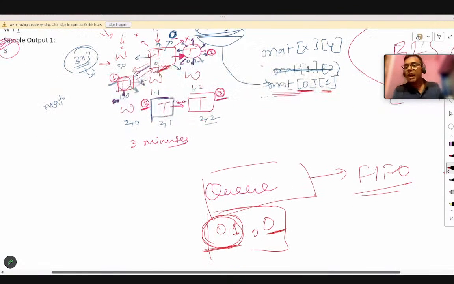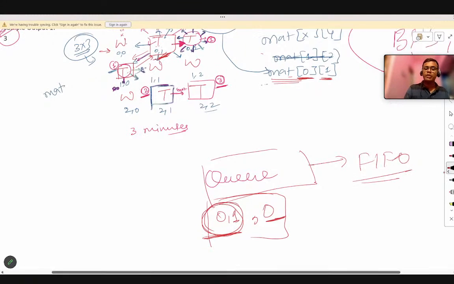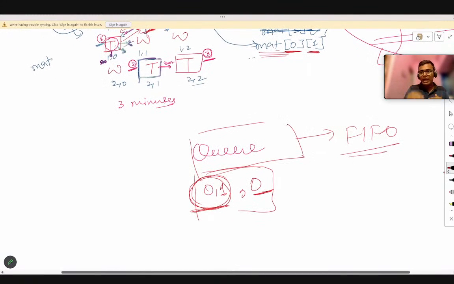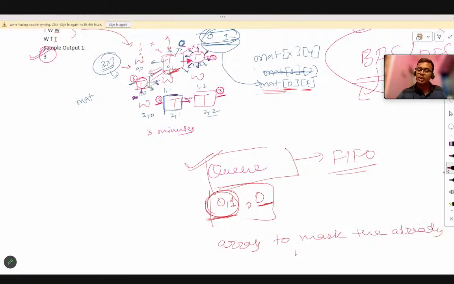So for that, we will create one more array, and we can name it a visited array. We can mark it as either true or false. We are going to understand all this here in this class only. So what do we need to solve this problem? First, we need a data structure named Q. Then we need an array to mark the already burned trees.